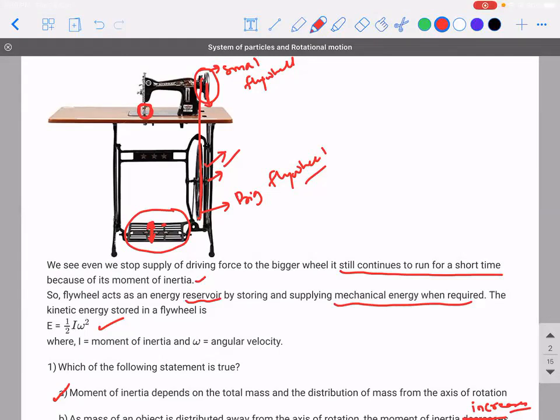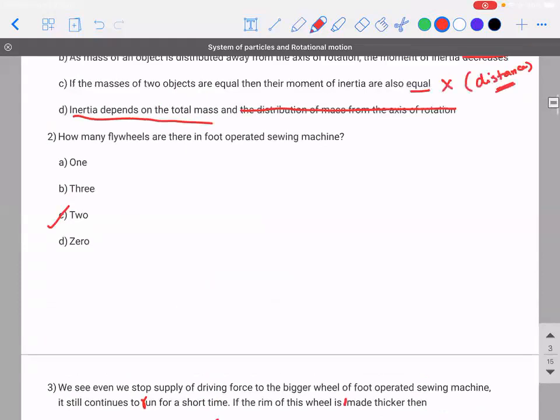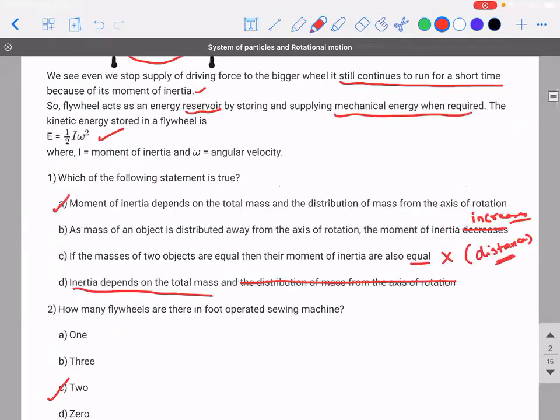So here, there is a specific amount of thickness already designed, because they would have done all the calculations to ensure that this process becomes smooth. Now, what did they say in this case? When you use a thicker rim, what will happen? The bigger flywheel will run for some more time. Then why do you think they don't use bigger rim?